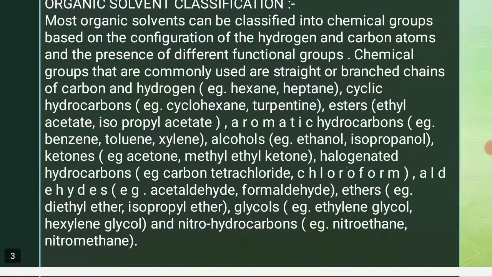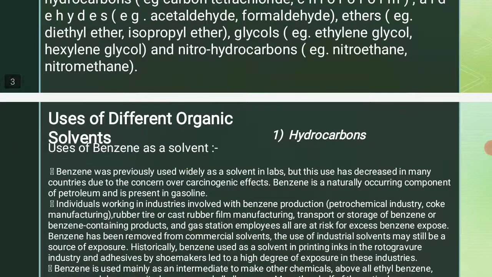Similarly others too. Now the uses of different organic solvents. Organic solvent number one, hydrocarbons. In this comes benzene. The uses of benzene as a solvent.